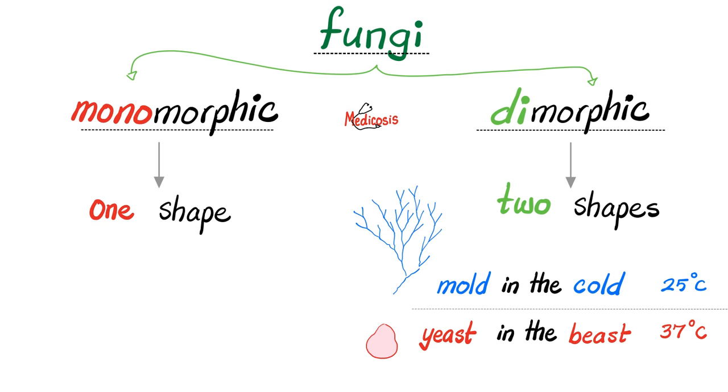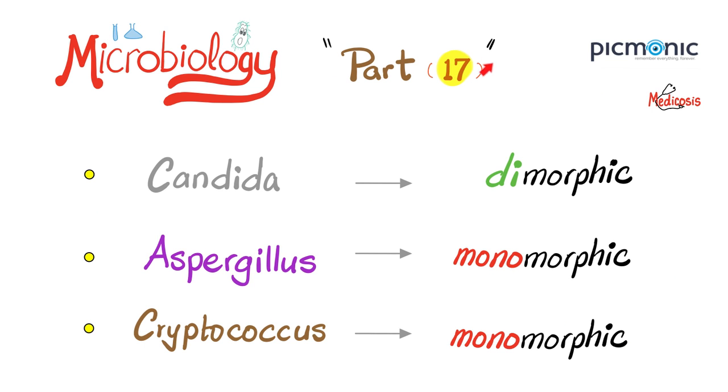What do I mean by cold? 25 degrees Celsius, which is room temperature. What do I mean by warm temperature? This is the body temperature, 37 degrees Celsius. Mold in the cold, yeast in the beast. These are hyphae. This is yeast. In the last video, we talked about Candida, which was dimorphic, Aspergillus, which was monomorphic, and Cryptococcus, which was monomorphic.